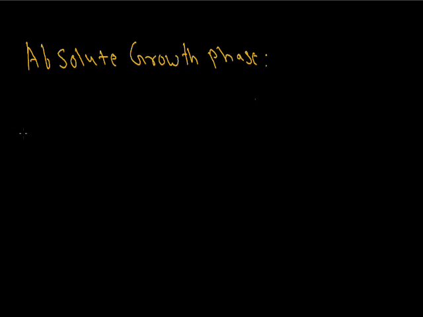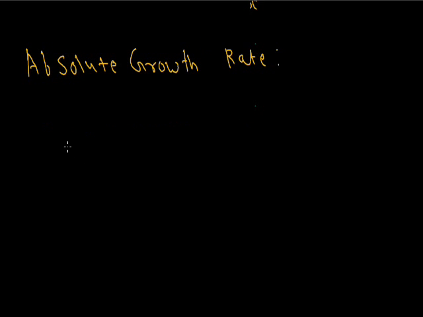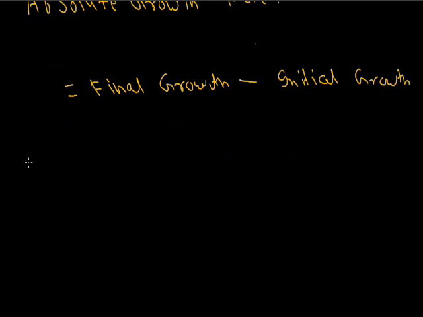Now discuss the growth rates. There are two types of growth rate. First is the absolute growth rate, meaning final growth minus initial growth, and the second term is the relative growth rate.